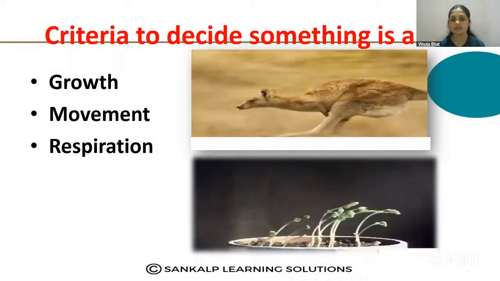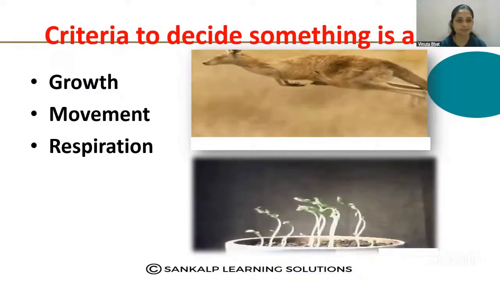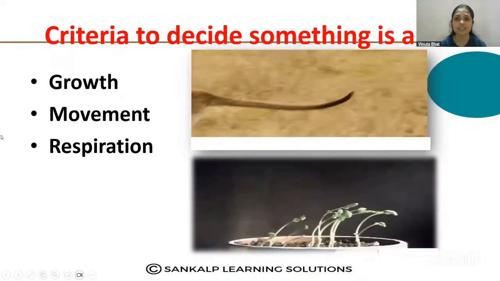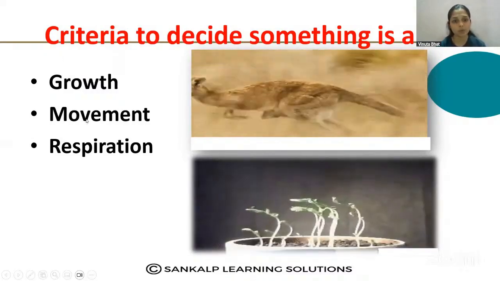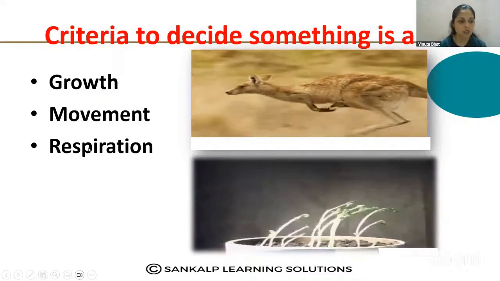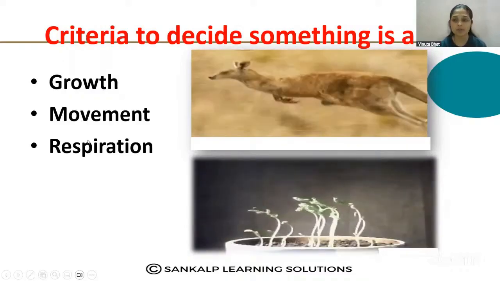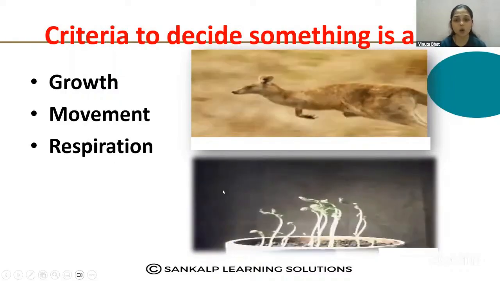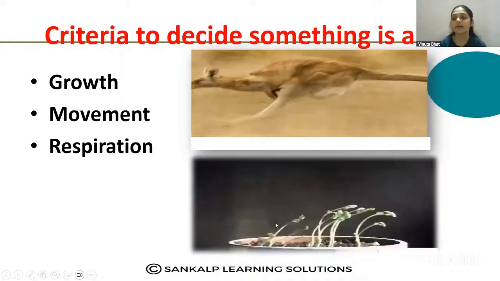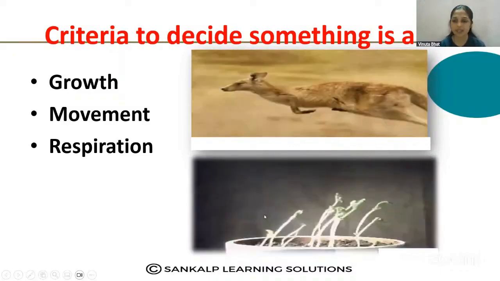Am I right? Yes. So the criteria to decide something is alive may be growth, movement and respiration. These are some features that we can observe in living organisms, including plants also, right?